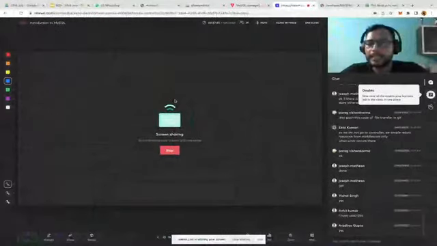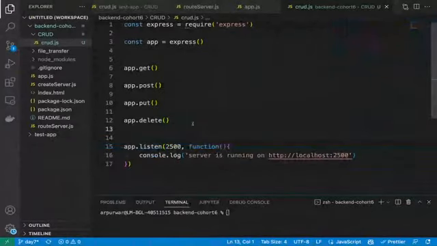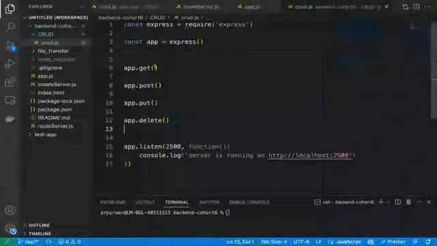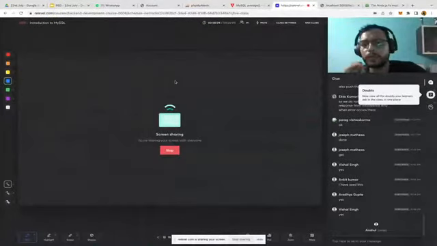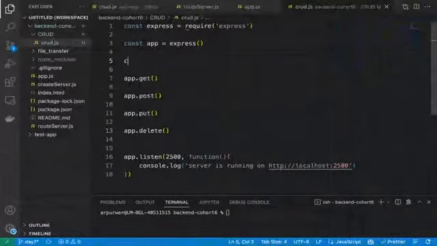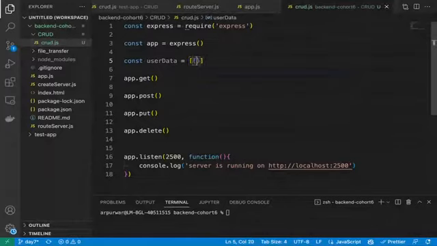See guys, how easy it is, how easily we have written things. Somebody told us that we need to create the 4 APIs, and it is very easy. Now we are going to do CRUD operations. So we are going to create one array. In that array, we will keep some user data. Let's create one array, const user data, and we will provide some default data here.